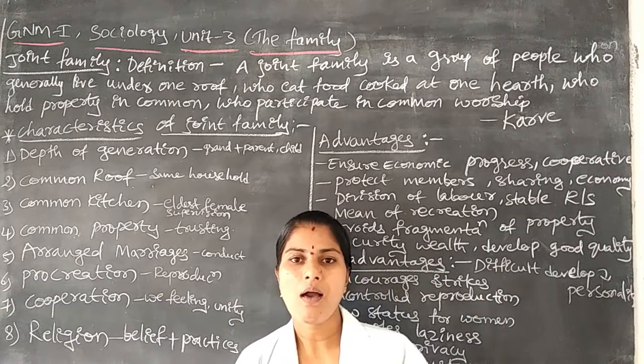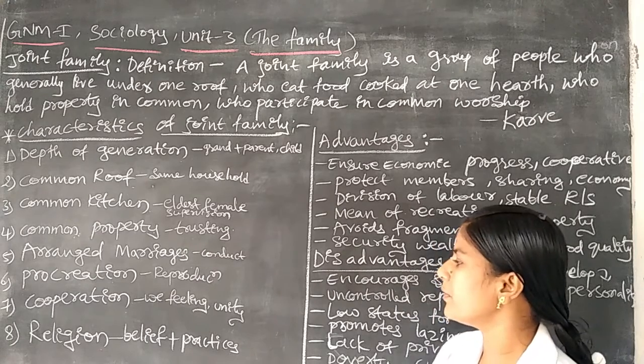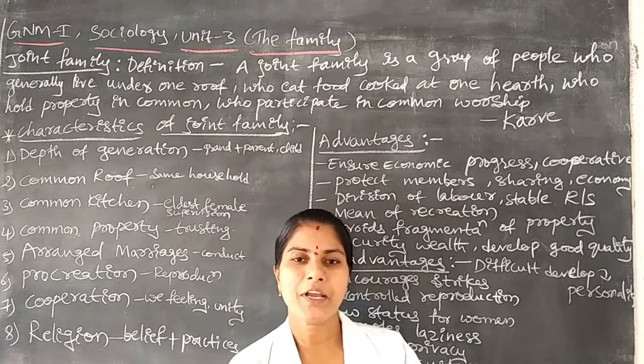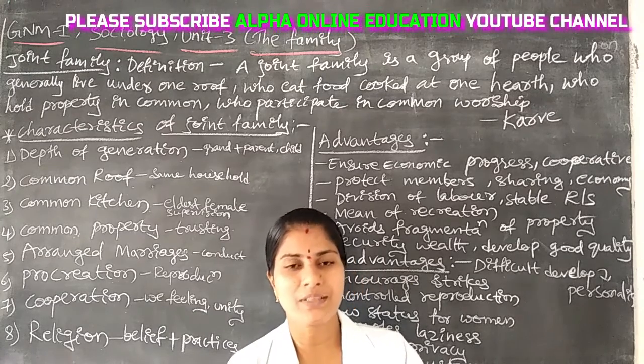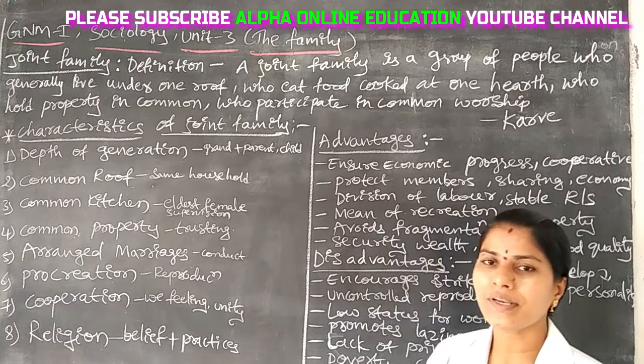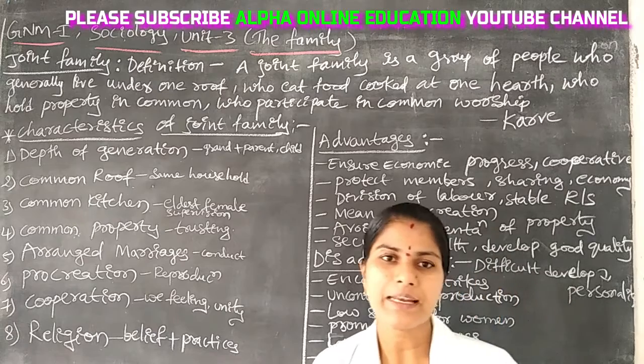All are having the we feeling, and they do work based on unity. Depending upon unity only, they do some work. All have the one feeling, the we feeling.